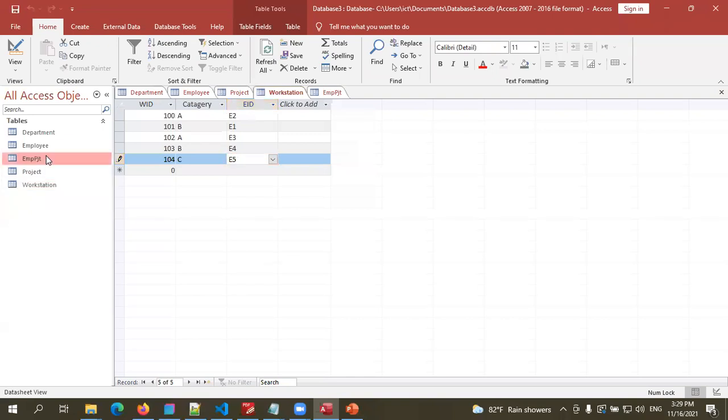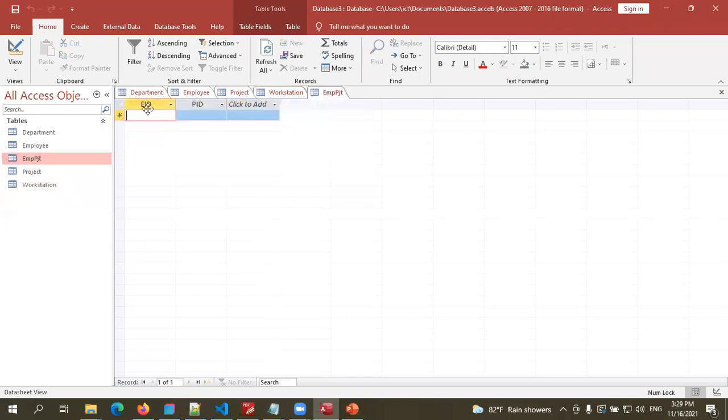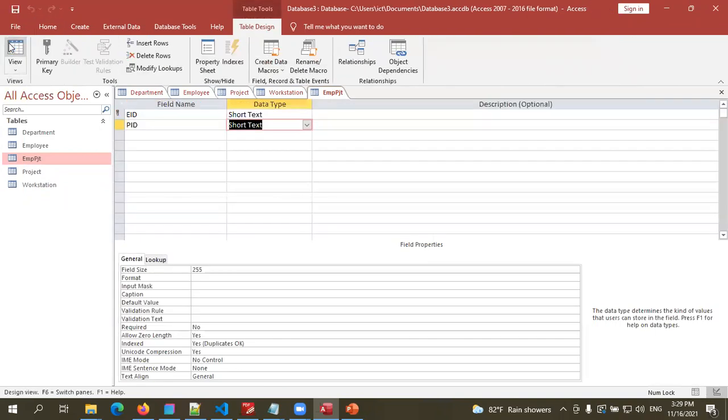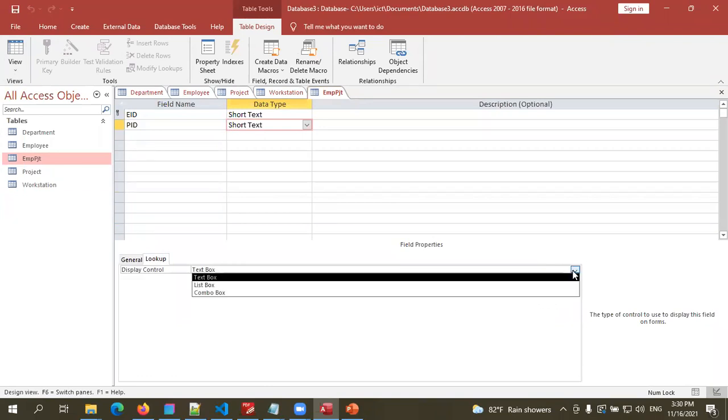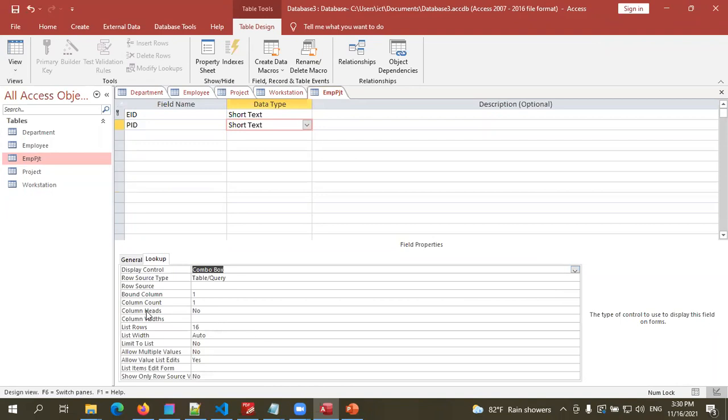Then children, employee project table. Here employee ID and project ID. So both these are foreign keys. Employee ID is in the employee table and the project ID is in the project table. So then for both the fields we have to create lists or combo boxes. So lookup, make the display control a combo box, and row source we have to set.